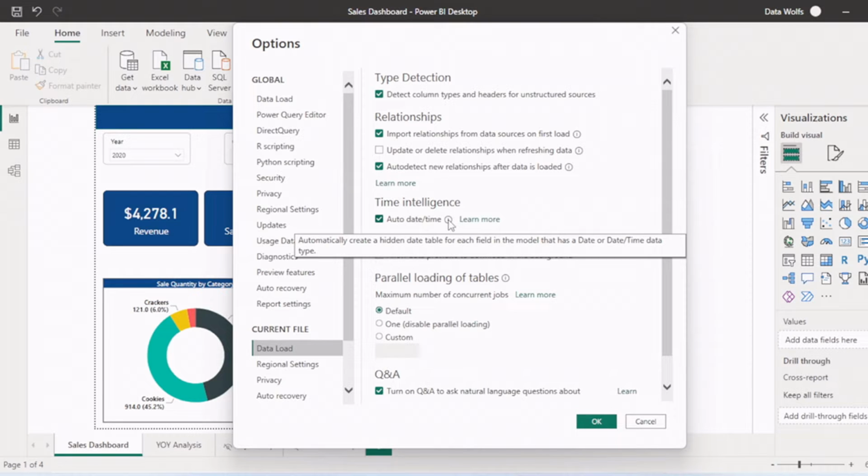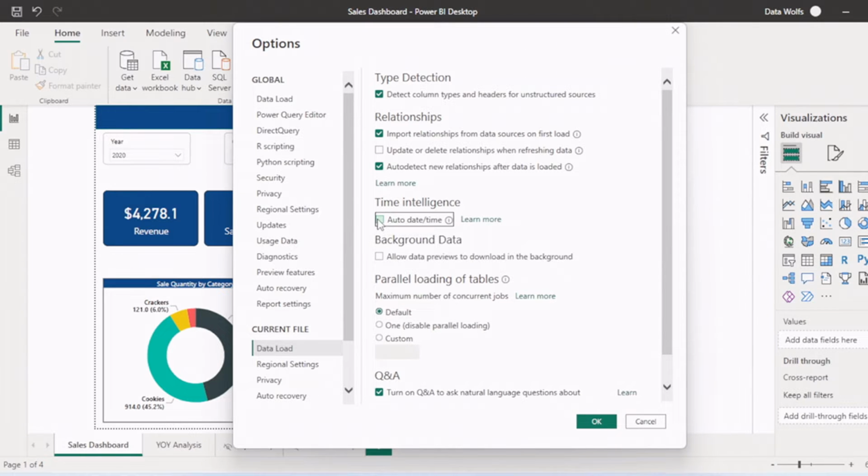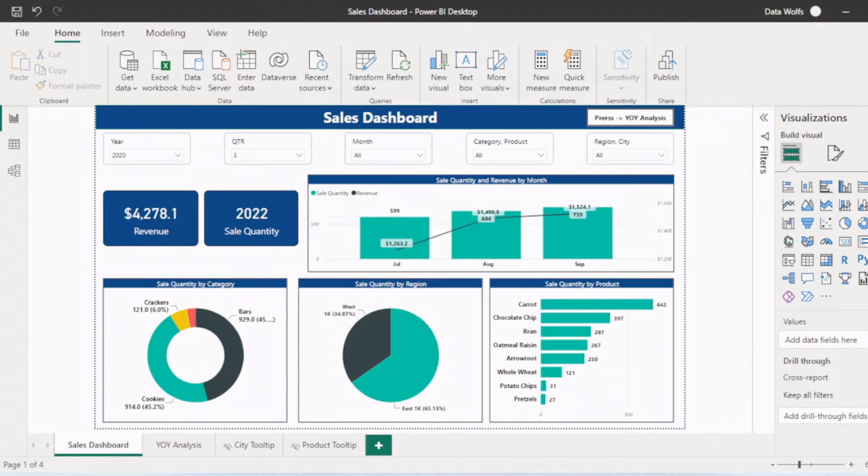So let's say you have 4 date columns in your data. So 4 date tables will be created automatically in the background of Power BI. So it's always useful to deselect this, like uncheck this box of auto date time, and create your own manual date table. So that will also increase the speed of Power BI.